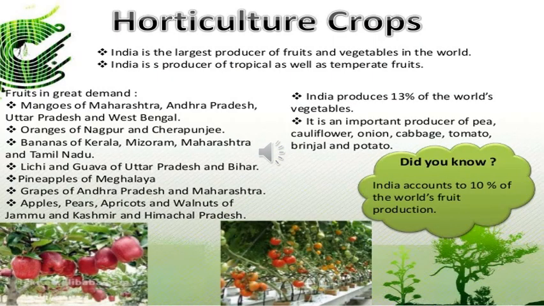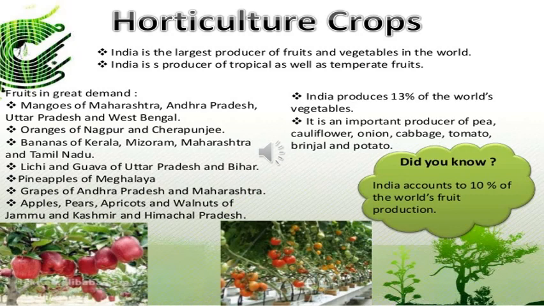Horticulture crops are the ones where we cultivate fruits, vegetables, and flowers. India is the largest producer of fruits and vegetables in the world. It produces all tropical as well as temperate fruits. Fruits like mango are grown in the states of Maharashtra, Andhra Pradesh, Uttar Pradesh, and West Bengal.